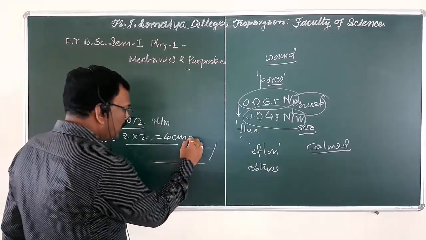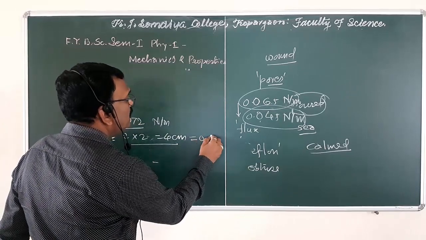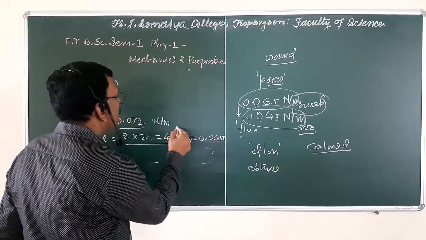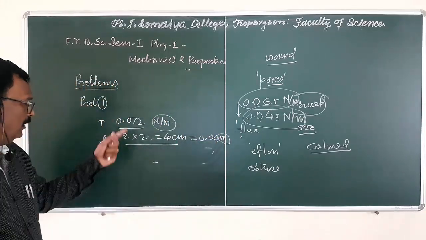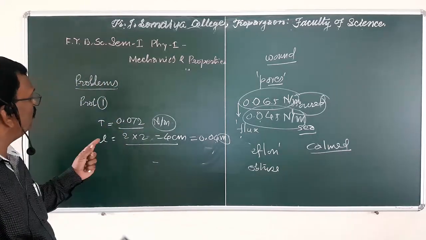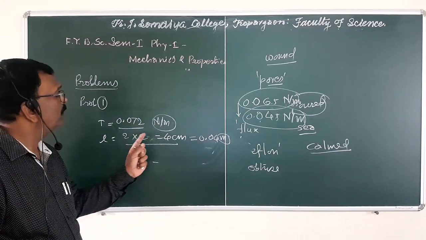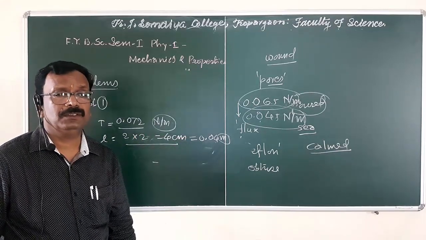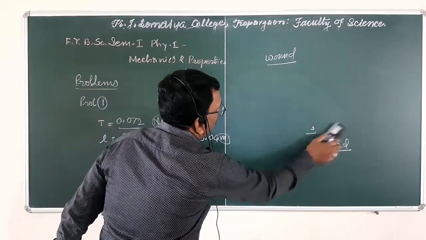But here we have to convert this unit, that is 0.04 meter, because we are going to use SI unit or MKS unit. Hence surface tension is given in SI unit, so we have to convert the unit from centimeter to meter. Okay. Now for surface tension,